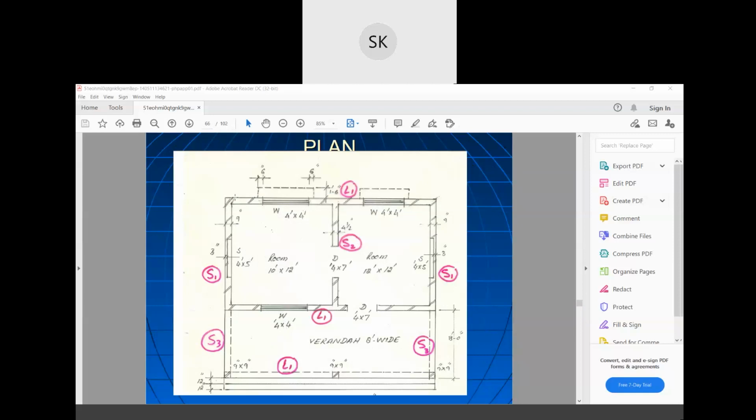This wall has two windows, right? You have to deduct those windows from the wall in estimating the brickwork. Again, in this wall, you have to deduct this window plus this door also. So you have to be very careful about this.